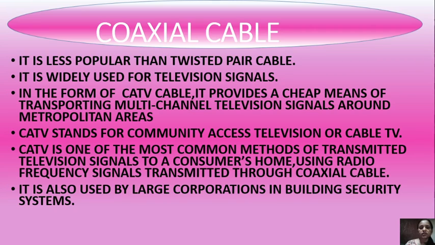CATV is nothing but cable TV, and it is not as popular as twisted pair cable. Twisted pair cable is generally used in most places.